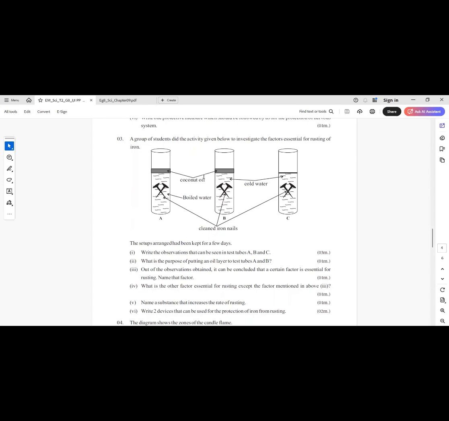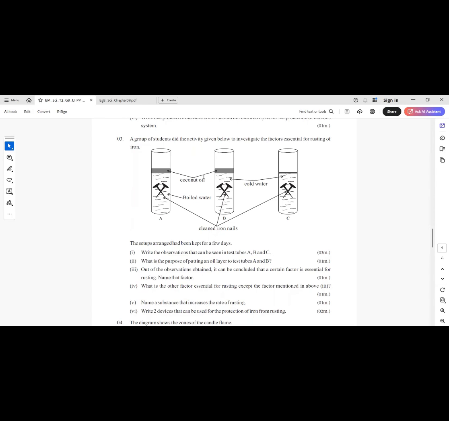And in the first A test tube, there's boiled water and there's no air inside that, no oxygen inside that. And in C test tube, the atmospheric air can dissolve, and also it contains the air. The water contains the air because it contains the cold water. In B also, it contains the cold water, so it contains oxygen gas.